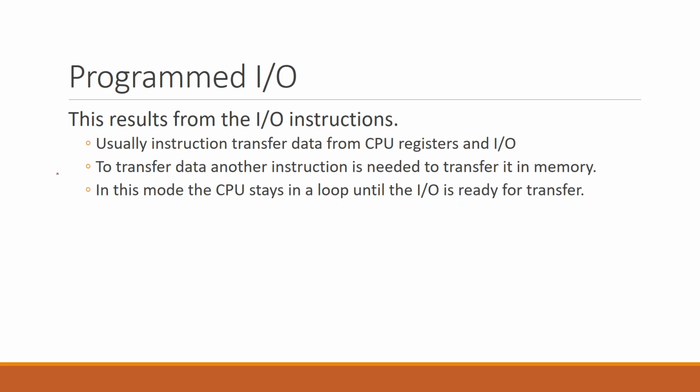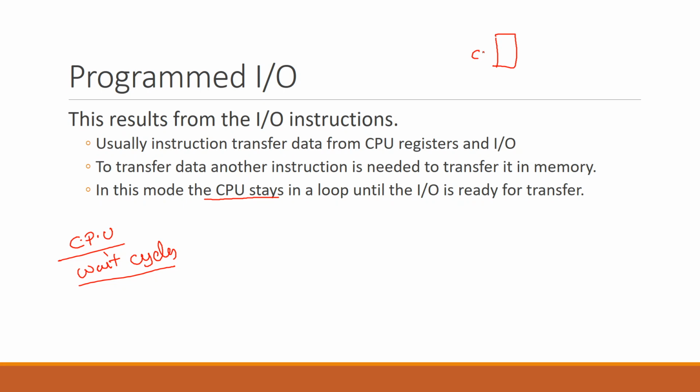In this mode, the CPU stays in the loop until the IO is ready for the data transfer. That means in programmed IO you have CPU wait cycles, but in interrupt initiated IO you don't have the wait cycle.